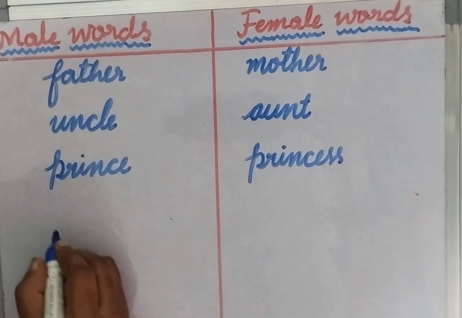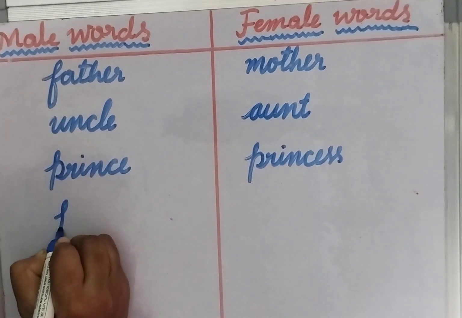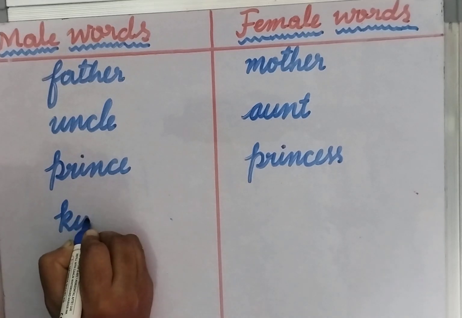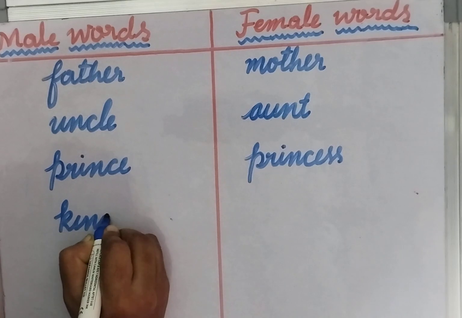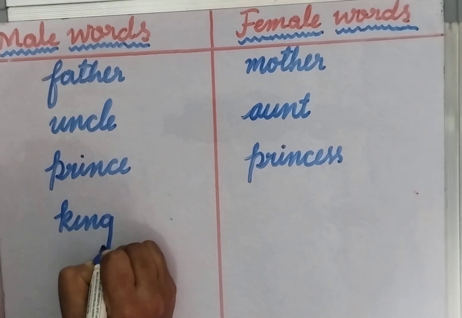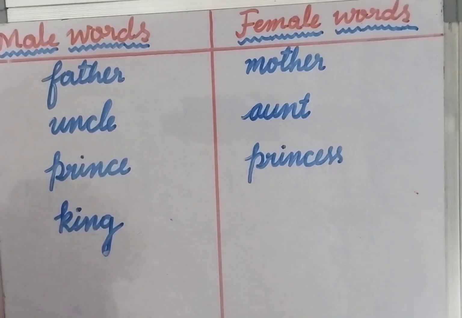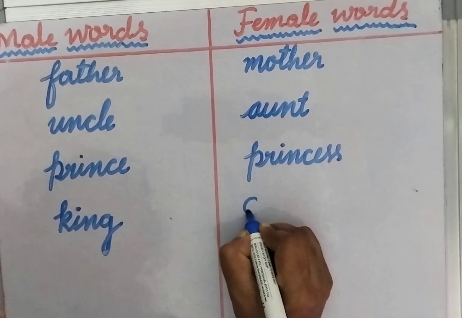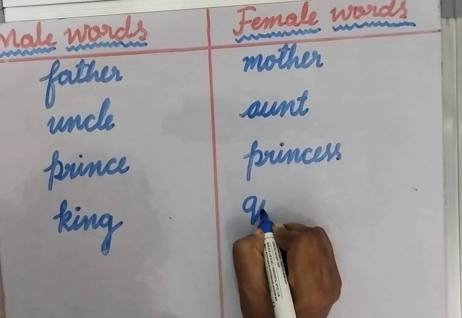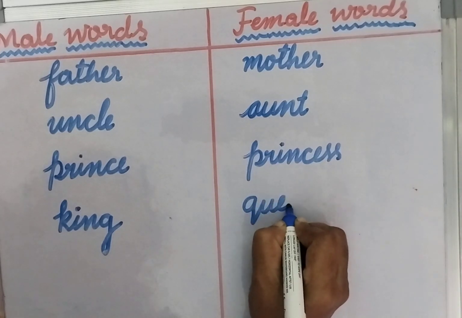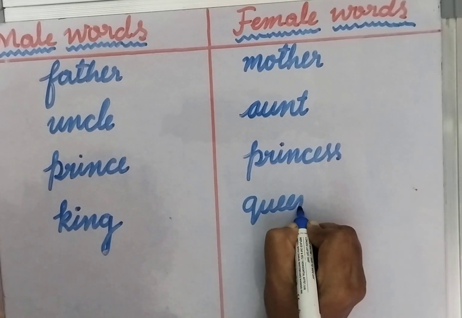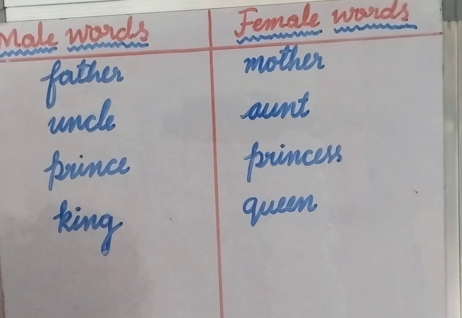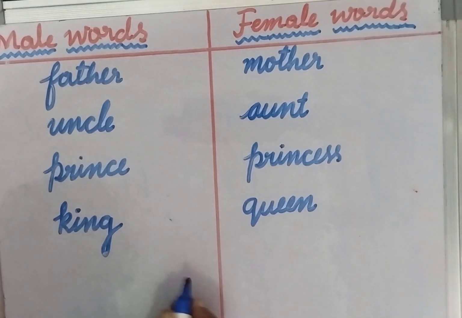Next one is king. Male word, king. K-I-N-G, king. Female word for this? Yes, queen. Q-U-E-E-N, queen.